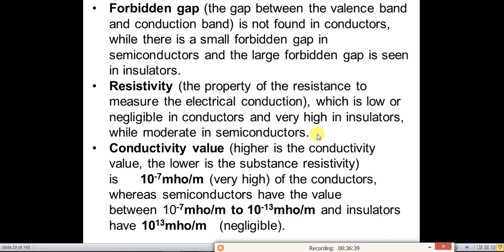In semiconductors, the conductivity lies between 10 to the power -7 mho per meter to 10 to the power -13 mho per meter. And in insulators, the conductivity is very negligible.